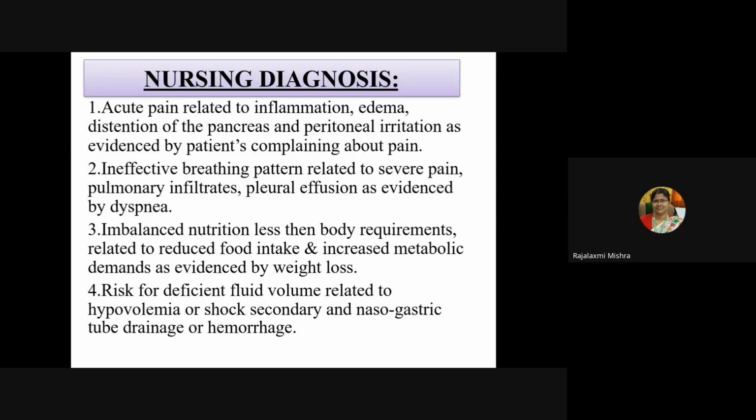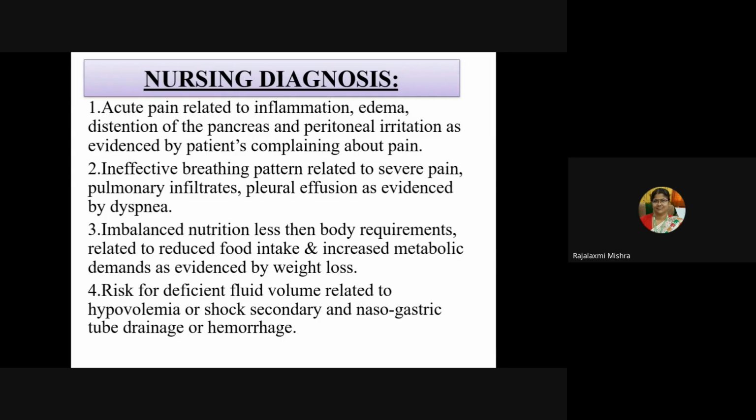Then next is ineffective breathing pattern related to severe pain, pulmonary infiltrates, and pleural effusion as evidenced by dyspnea. So immediately you have to administer oxygen and assess the respiratory condition: respiratory rate and all the characteristics of respiration. Then imbalanced nutrition less than body requirement related to reduced food intake and increased metabolic demands as evidenced by weight loss. So you have to keep the patient NPO and administer IV fluid.